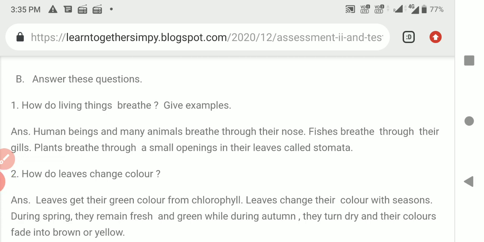Second question, how do leaves change color? Answer, leaves get their green color from chlorophyll. Leaves change their color with seasons. During spring, they remain fresh and green, while during autumn, they turn dry and their colors fade into brown or yellow.